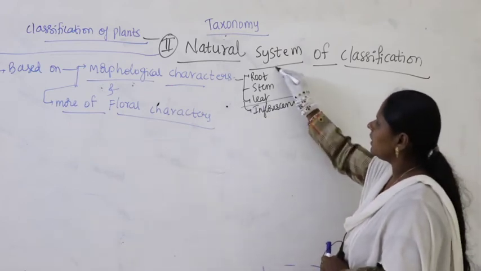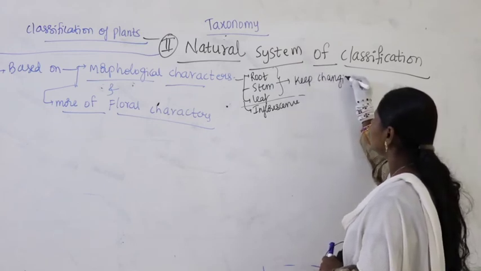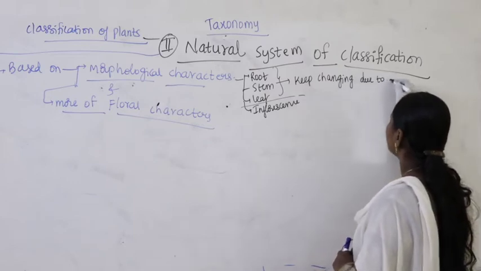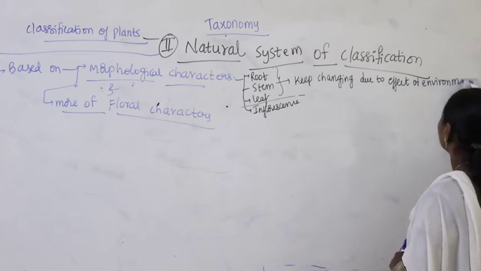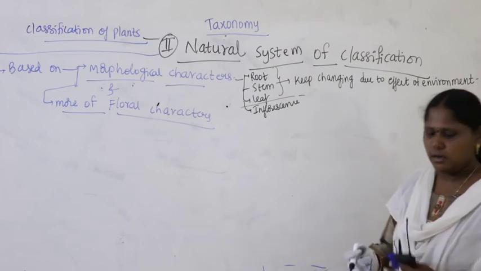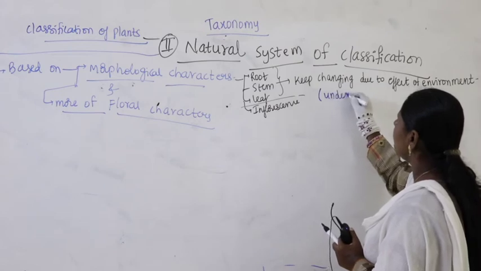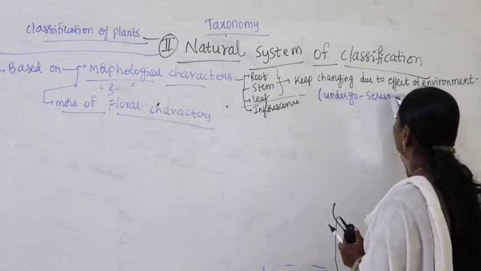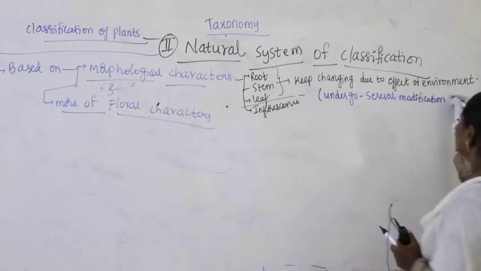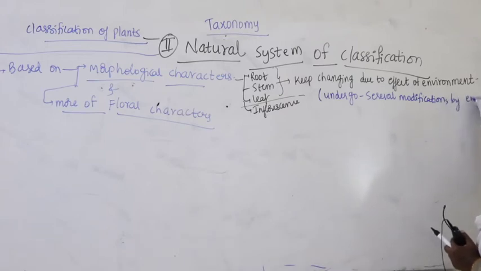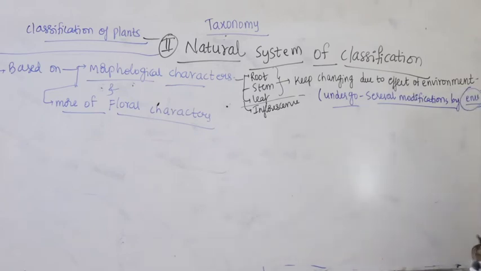But these morphological characters keep changing due to the effect of environment, meaning they undergo several modifications. These vegetative organs undergo several modifications by environment.